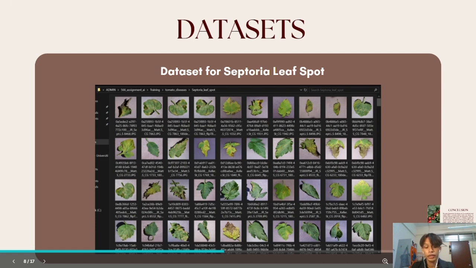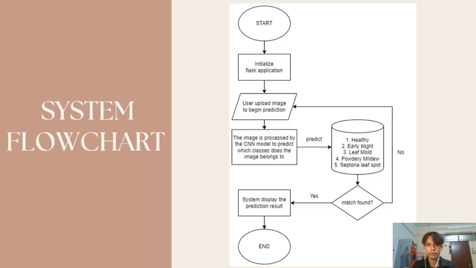Okay, for the training of the dataset, we use the convolutional neural network, which is the CNN method, and the number of epochs used in the system is 60 epochs, and the batch size we use is 32.